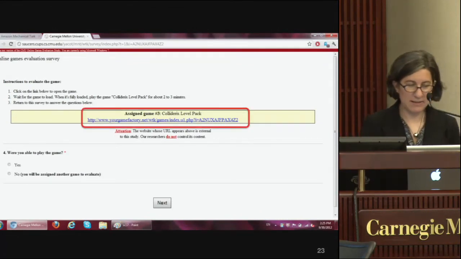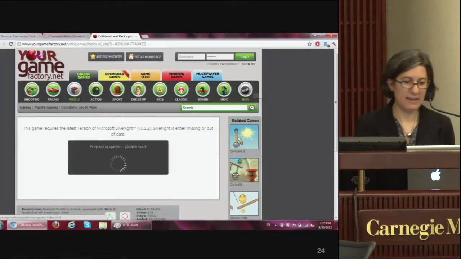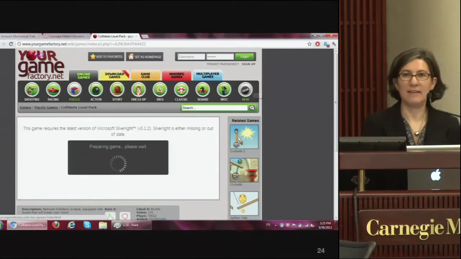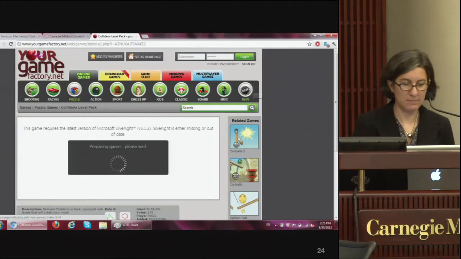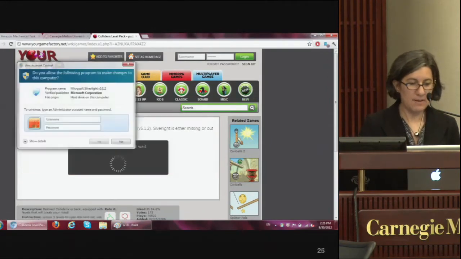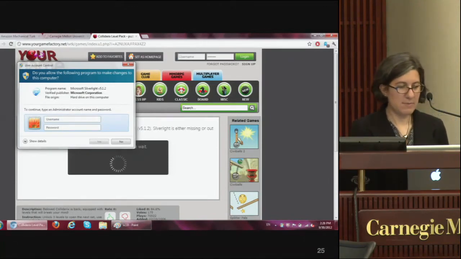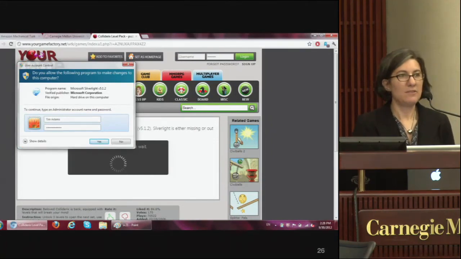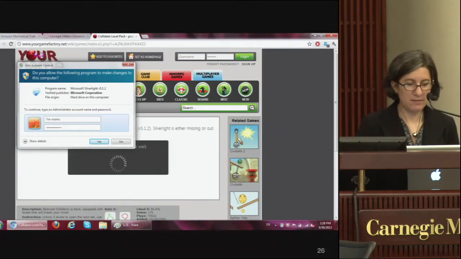Okay, this time they're going to go to yourgamefactory.net. They click on the link, they go there, and they're ready to play the game, only this time it says that the game requires the latest version of Microsoft Silverlight. And they see the spinning wheel, and they're waiting for that latest version of Microsoft Silverlight to download. A little while later, this pop-up appears in their web browser. Do you allow the following program to make changes to this computer? And it asks them to type in their username and password. So they go ahead and type in their username and password and expect to play the game.